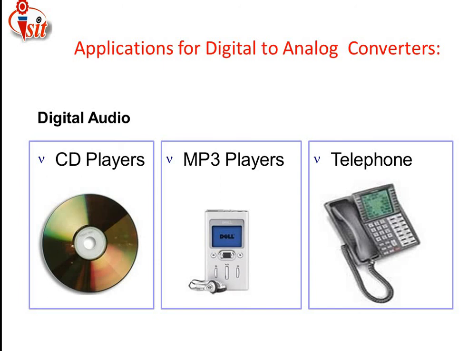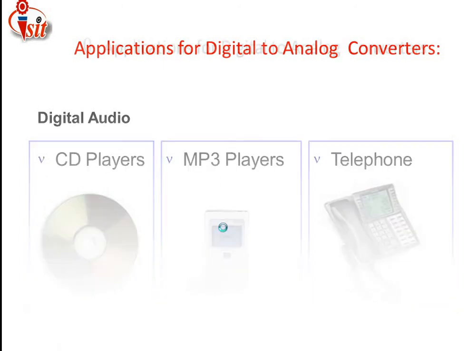That transducer converts the digital signal into analog, and finally we receive the analog signal. So the CD player, MP3 player and telephone, these three applications of digital audio, are considered applications of the digital to analog converter.